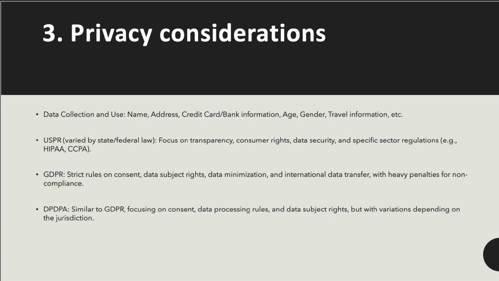Currently, there is no overarching national privacy regulation in the US. Individual states have passed state laws, with California Consumer Privacy Act or CCPA being the strictest. In EU, there's GDPR, and the obligations include right to be informed, right of access, right to rectify, right to be forgotten, right to restrict processing, right to object, right to data portability, right not to be subjected to automated decision making.